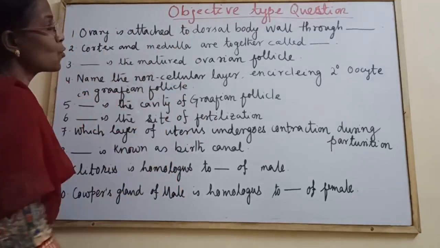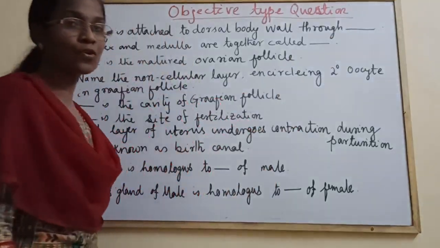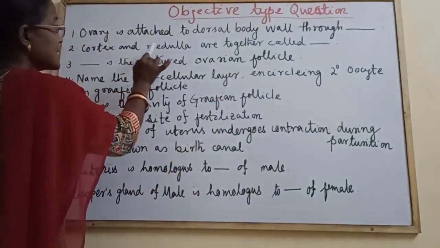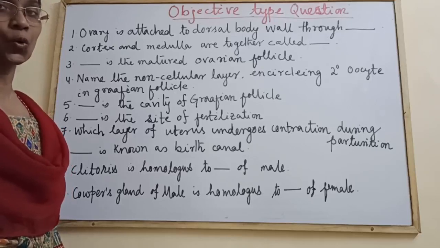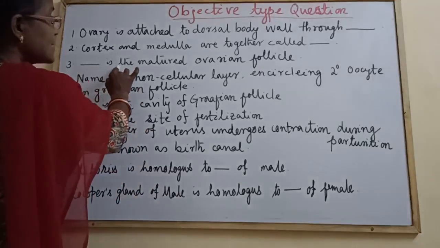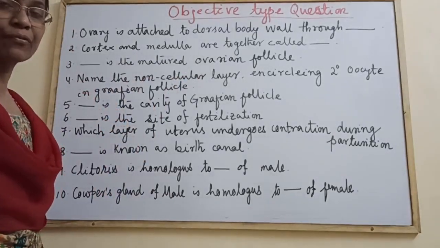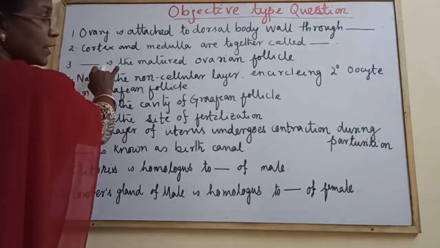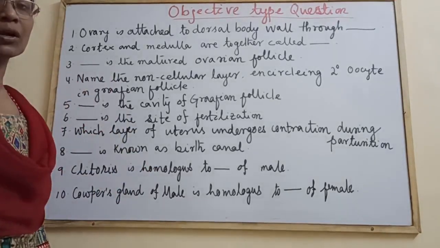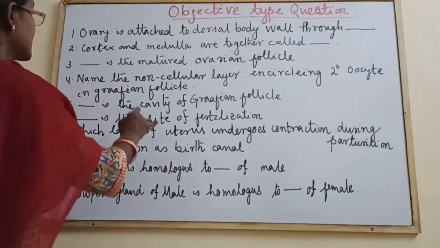Ovary is attached to the dorsal body wall through dash, mesovarium. Cortex and medulla are together called stroma. Dash is the mature ovarian follicle, Graafian follicle. These questions may come as a fill-up, or answer in one word, or change the underlined words like this.